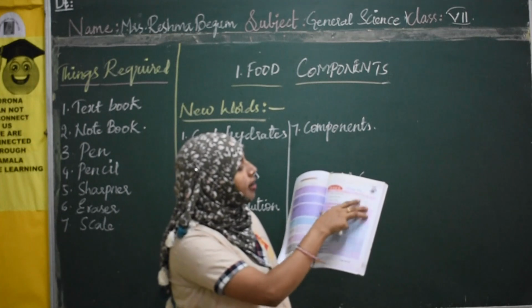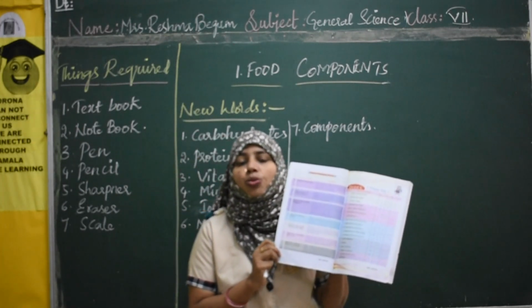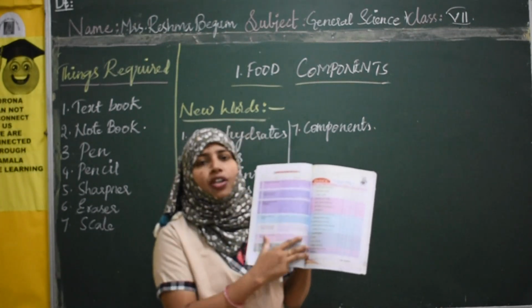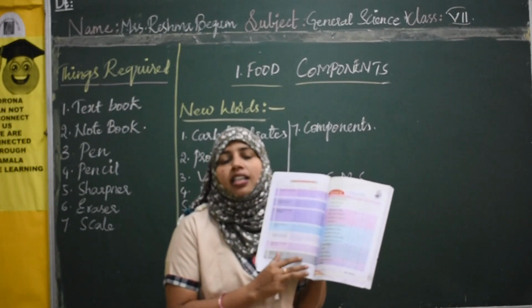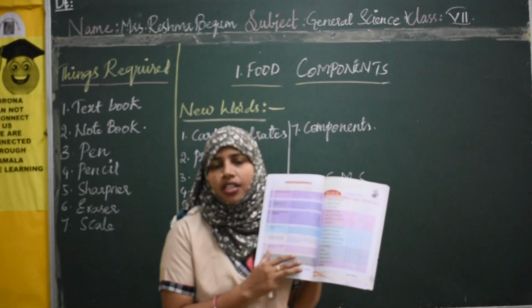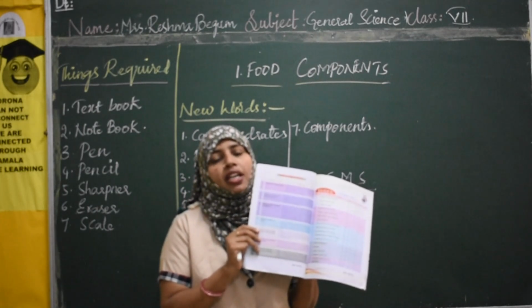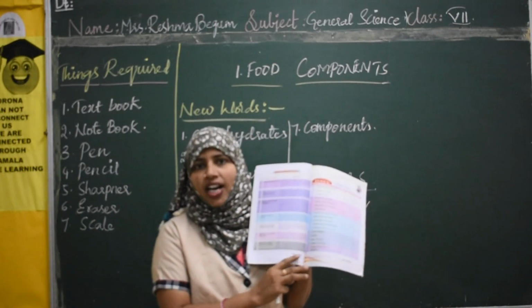And here you have the academic standards, means every student must be perfect in these 7 academic standards. You have to follow them. Your textbook is designed as per the CCE pattern, continuous comprehensive evaluation. As per that, by the end of this academic year, the student must be thorough with all these 7 academic standards, right?